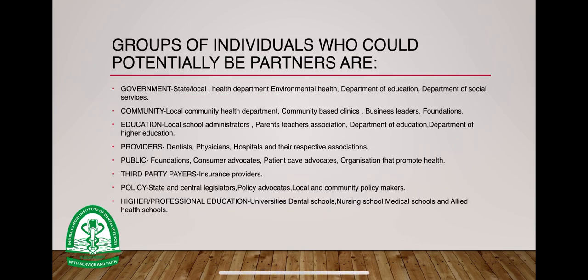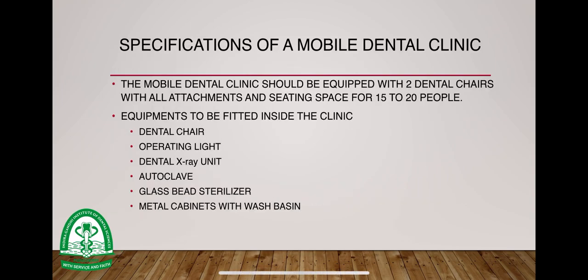Individuals who could potentially be partners are government, community, education, providers, public, third party payers, policy, higher professional education. Specifications of mobile dental clinic: The mobile dental clinic should be equipped with two dental chairs with all attachments and seating space for at least 15 to 20 people.